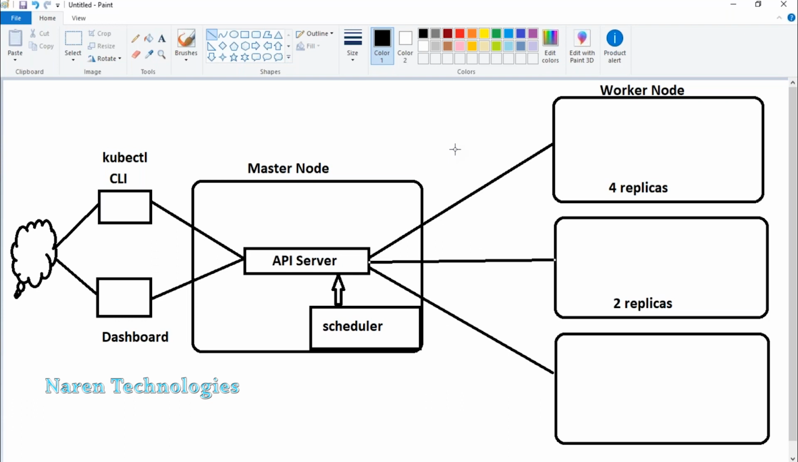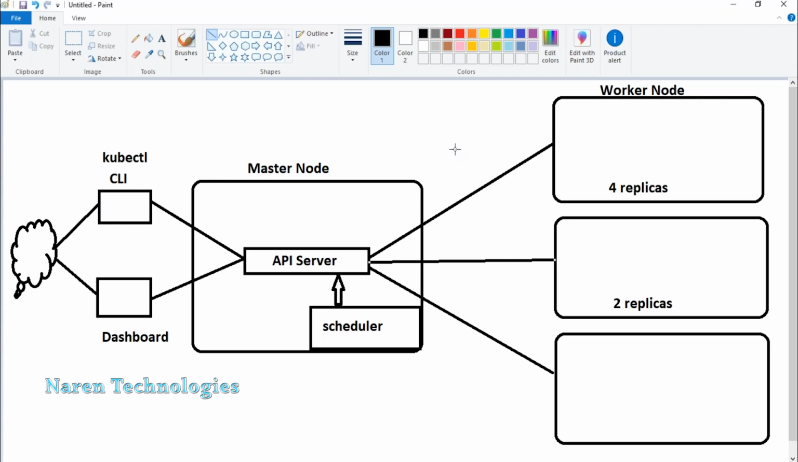Guys, now I'm going to ask you a question. Your scheduler will be deciding where your replicas will be created. Are they created on worker node 1, worker node 2, worker node 3? Where are they getting created? And first of all, if the scheduler or API server wants to communicate with a worker node, how do they know that those worker nodes are active? Who knows? Out of 1, 2, and 3, maybe one is down, two is down, or all three are down. So how does it happen?